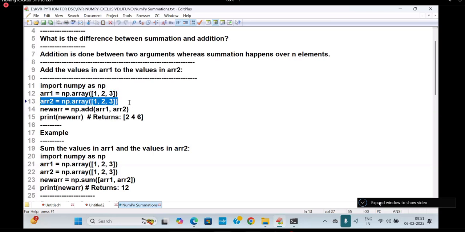Array 2 is equal to np.array of 2. Add of this. What is happening? 1 plus 1 is 2, 2 plus 2 is 4, 3 plus 3 is 6. That is called element wise addition.